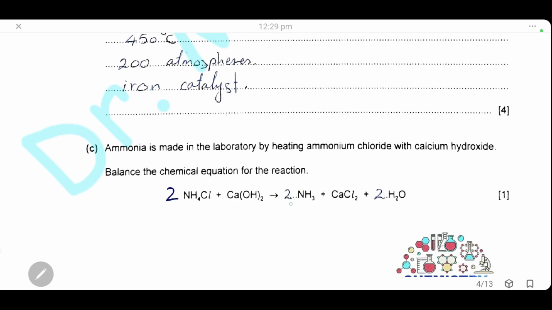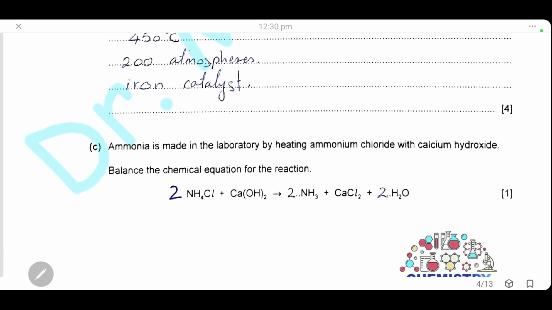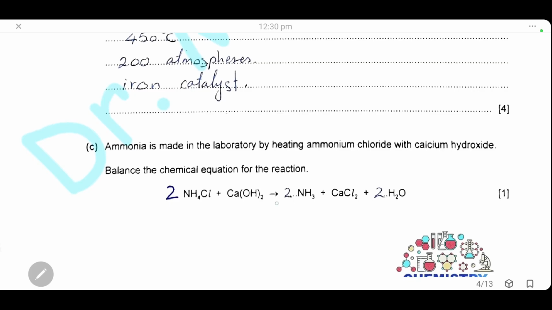Then we will count how many hydrogen. 2 multiplied by 4 is 8. And another 2 here. So we have 10 hydrogen. Here, 2 multiplied by 3 is 6. And we need 4 more, so we will multiply water by 2. Now we have 4 plus 6, 10 hydrogen. Let's check oxygen. Oxygen, 2 and 2, so this is already balanced.